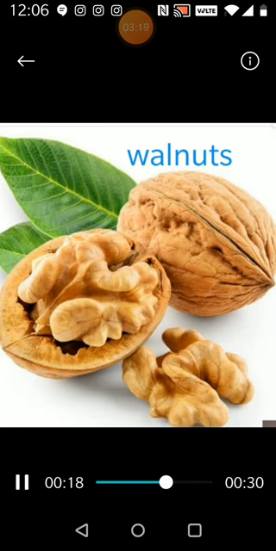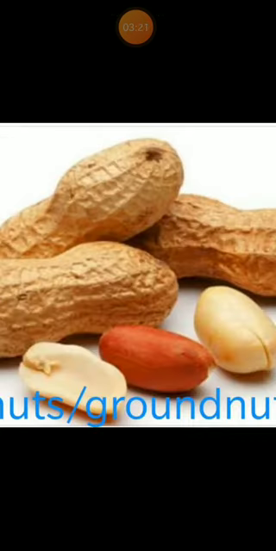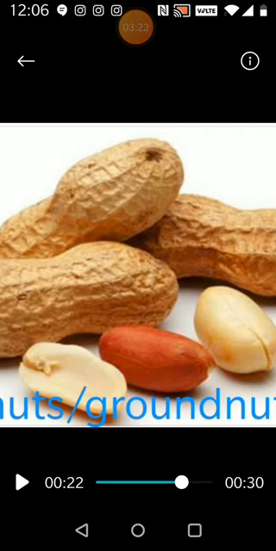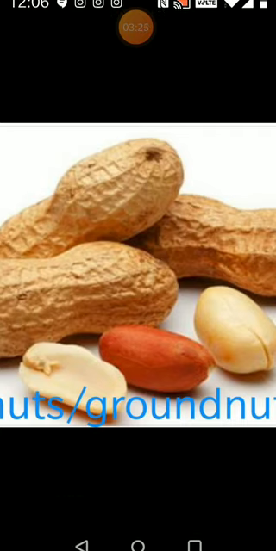Then the next type of nut which we are going to see is groundnut or peanuts. See, look at this. The white color small one, that is called the peanut. You cannot directly find it in plants. You will find it in a brown color shell. So if you open that shell, you will get peanuts.